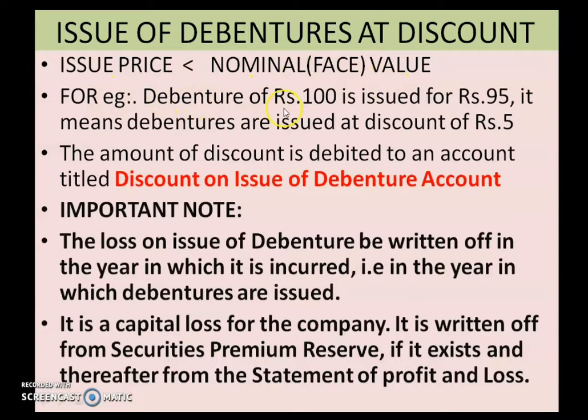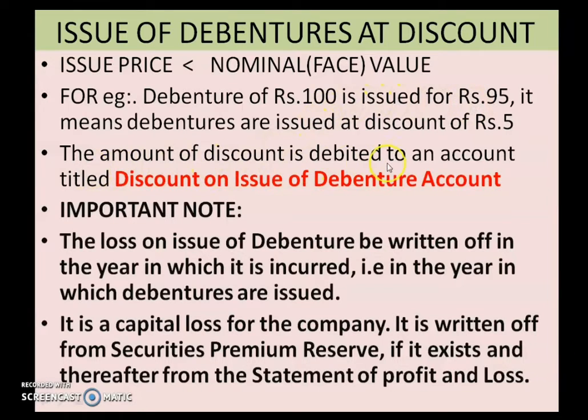For example, a debenture of rupees 100 is issued for 95. So the face value of the debenture is 100, but you are issuing it at 95. So 5 rupees is the discount value and your issue price is 95. So you can see that the nominal value is greater than your issue price. So it is a case of discount.